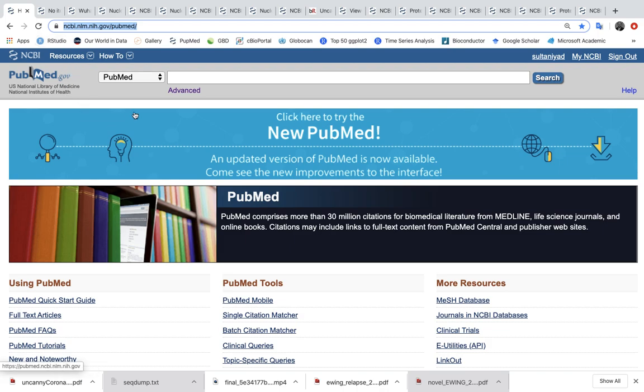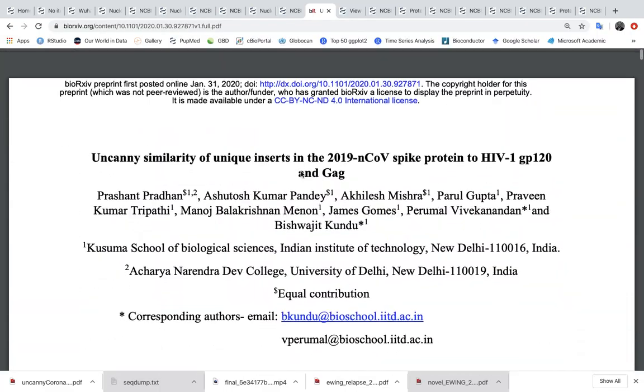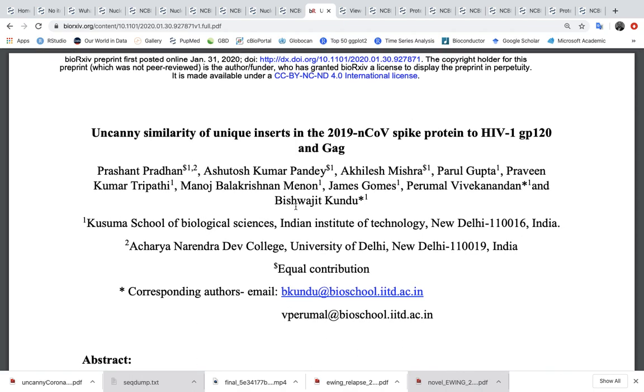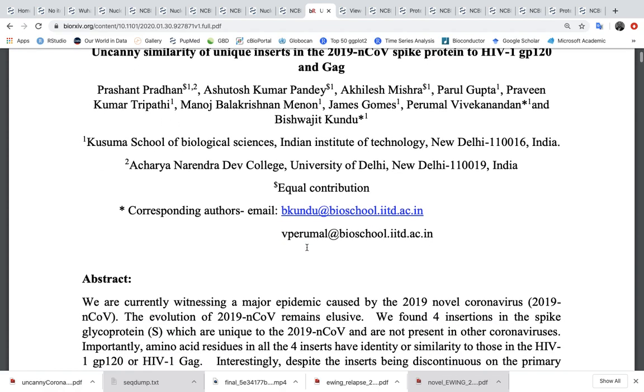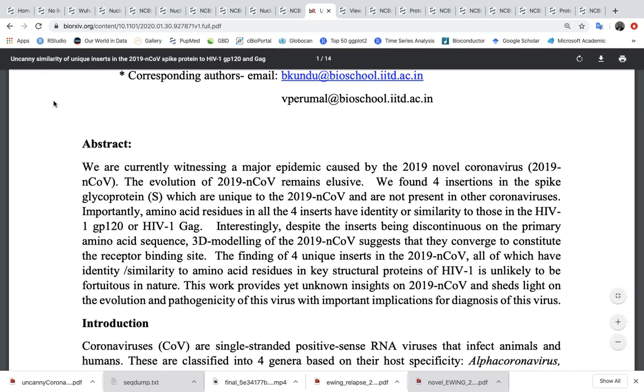What happened with the study that was published yesterday? This is actually the study. It's not published yet. It's on a website that has preprints of biomedical papers. The study title is Uncanny Similarity or Unique Insights in the Novel Coronavirus to HIV-1, GP120 and GAG proteins. The authors are from the University of Delhi, and I will tell you how they reached this conclusion.